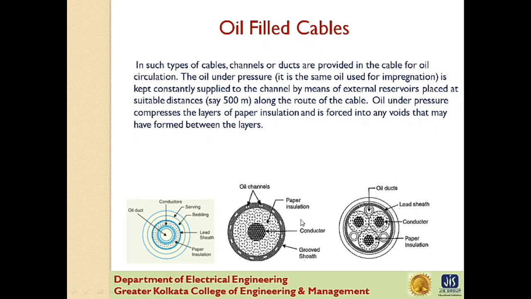In this figure, the constructional details of a single-core sheath channel oil-filled cable are shown. In this type of cable, the conductor is solid, similar to that of solid cable, and is paper insulated. But oil ducts are provided in the metallic sheath, just as shown in this figure. And in this figure, a 3-core oil-filled cable is shown. The oil ducts are located in the filler space.